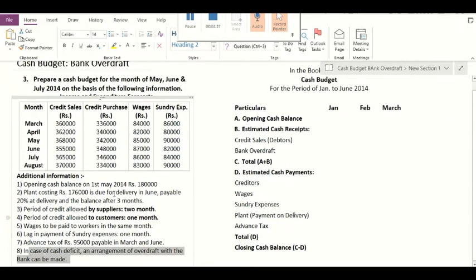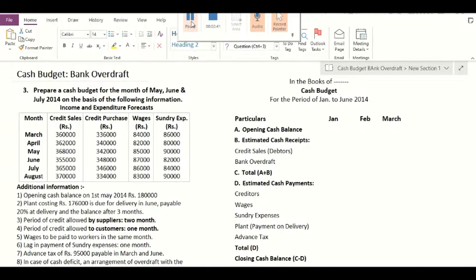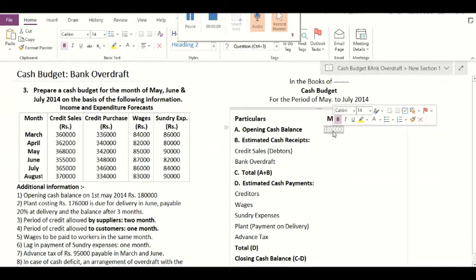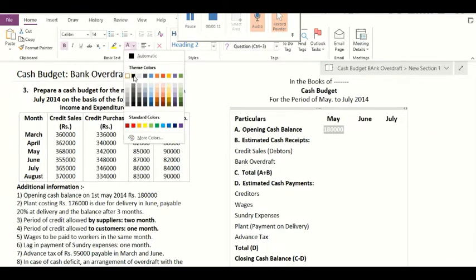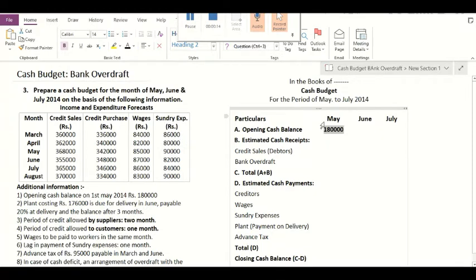The very first item that we take while preparing the cash budget is the opening cash balance. The cash balance with the firm as on 1st May 2014 is rupees 1,80,000. So we have to mention this 1,80,000 as the opening cash balance on May 1st. After taking the opening cash balance in the month of May, we have to move towards the estimated cash receipts.